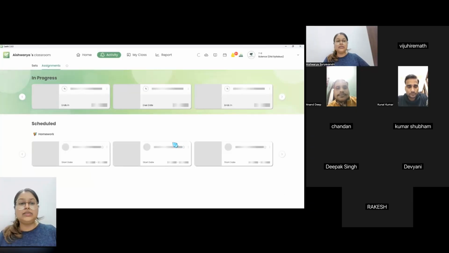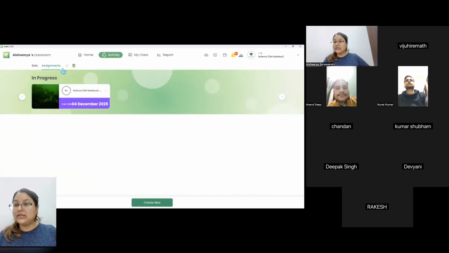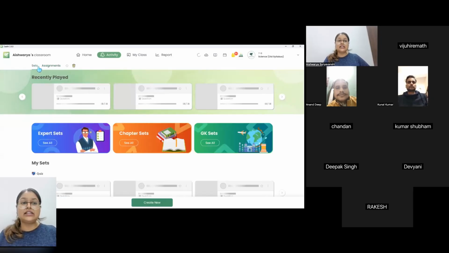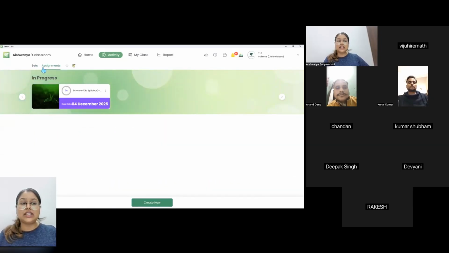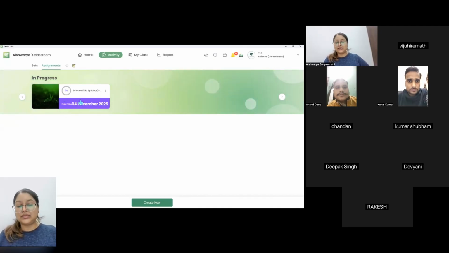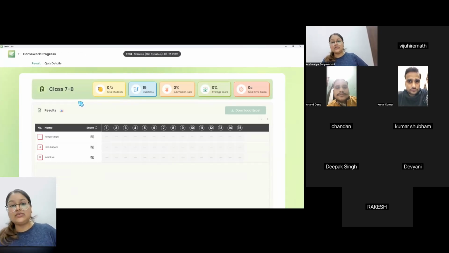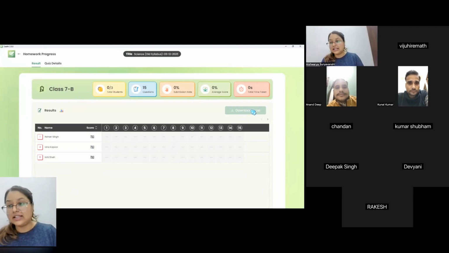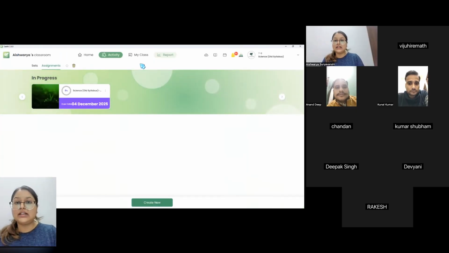I will be able to see the progress of my quiz or my homework or test under the activity section. There are sets and assignment, these 2 sections. So I can simply open that and I'll be able to see the progress over here. As soon as any student logs into the student application and starts answering the questions, you will be able to see the scores of the student right away, and you can also download the report of the student in Excel. Okay. So this is the report.